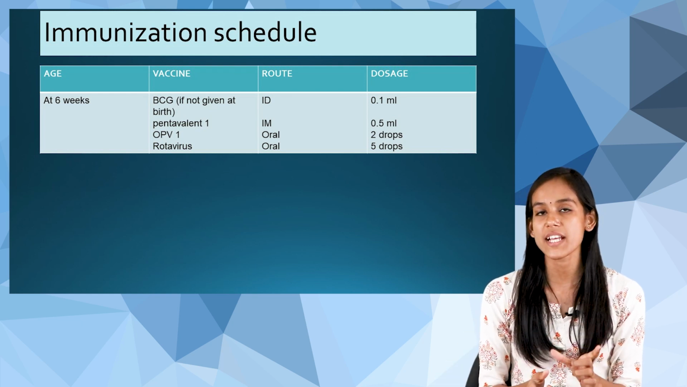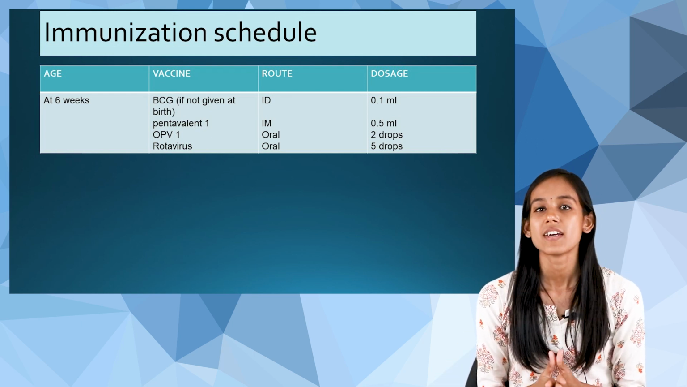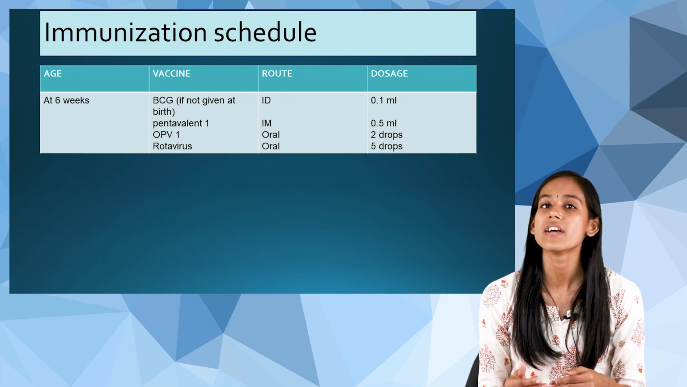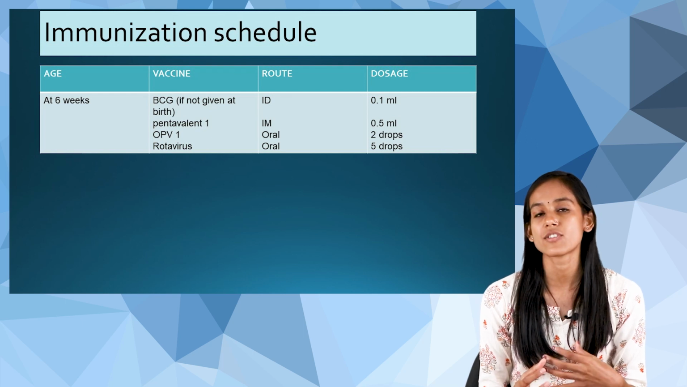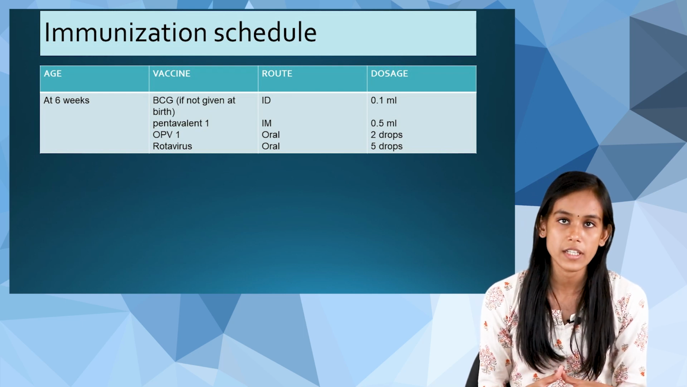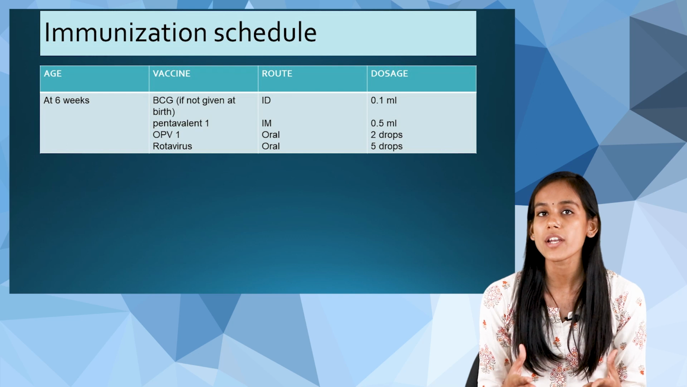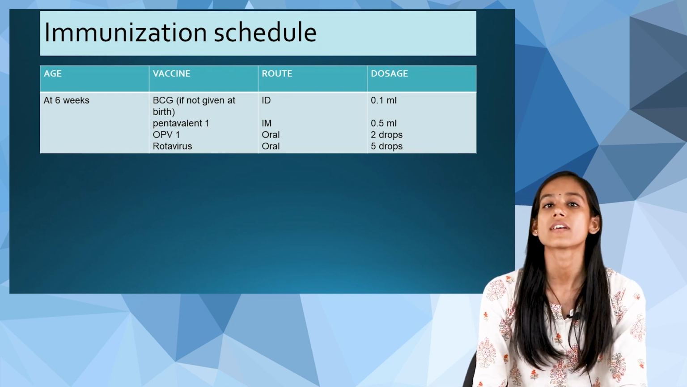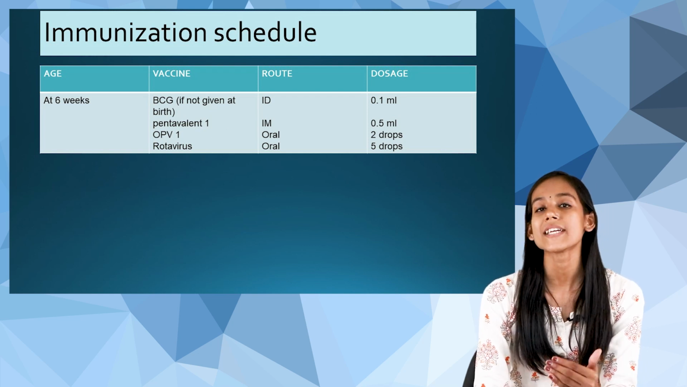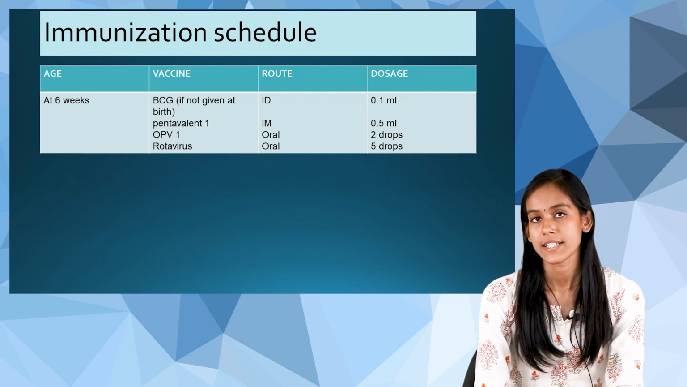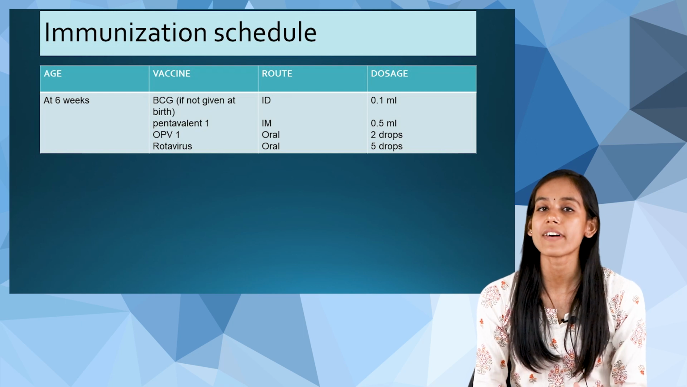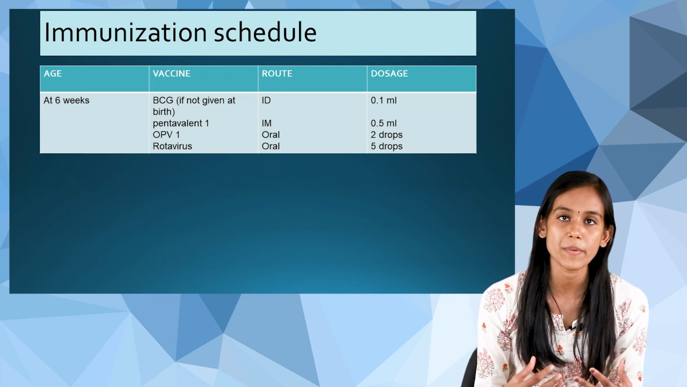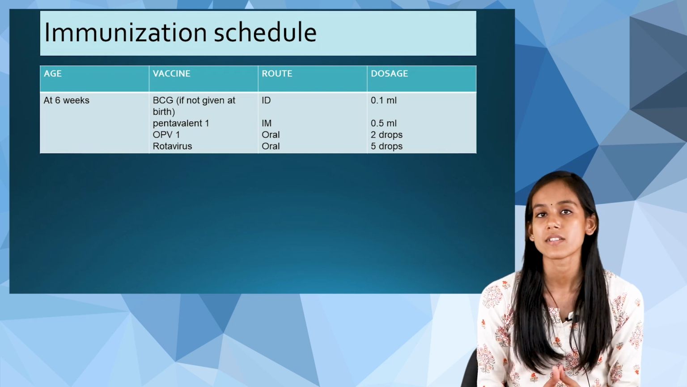Now, as the name says, pentavalent vaccine, you can understand that it is a combination vaccine which protects the child from 5 life-threatening diseases. So, what are those 5 diseases? Pentavalent vaccine includes diphtheria and Haemophilus influenzae type B. So these are the 5 diseases which are prevented through the pentavalent vaccine.